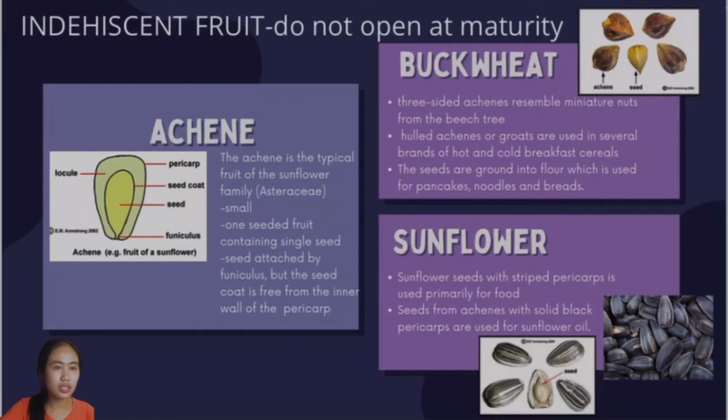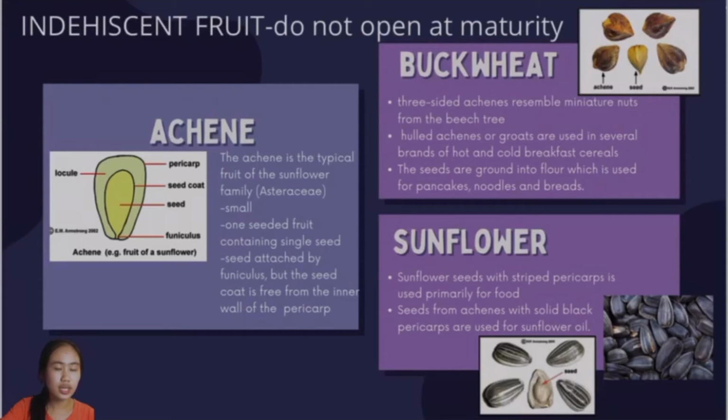The achene is the typical fruit of the sunflower family. It is a small, one-seeded fruit containing a single seed, and the seed is attached by a funiculus, but the seed coat is free from the inner wall of the pericarp. The examples of achene are buckwheat and sunflowers.